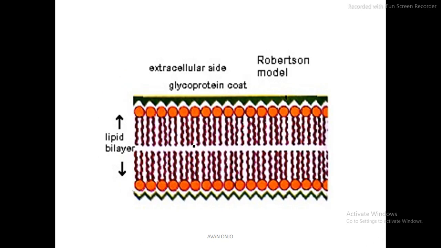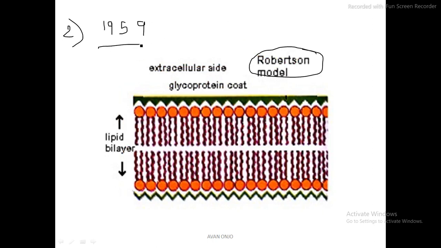Now let us look at the second model, which is known as the Robertson model. Another model came because the earlier model was not able to explain, and this model came in 1959. What did this model say?